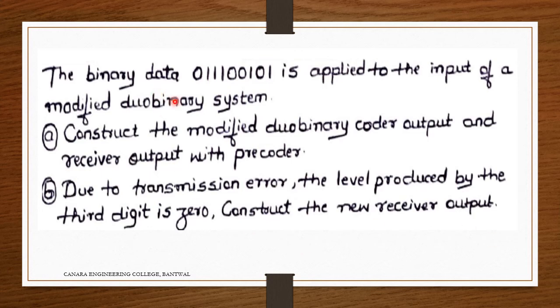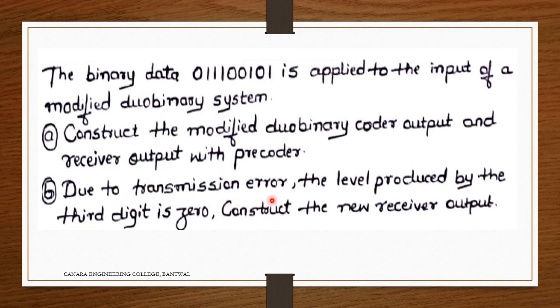Binary data 0111000101 is applied to the input of a modified duobinary system. The same question, the same problem I have taken. The only difference is the pre-coder. Construct the modified duobinary coder output and receiver output with a pre-coder.